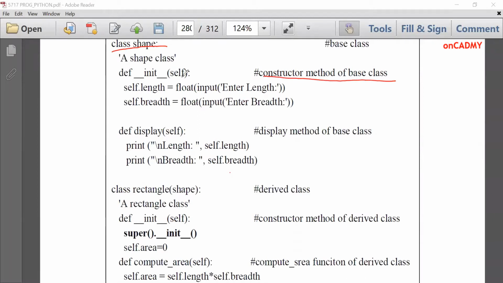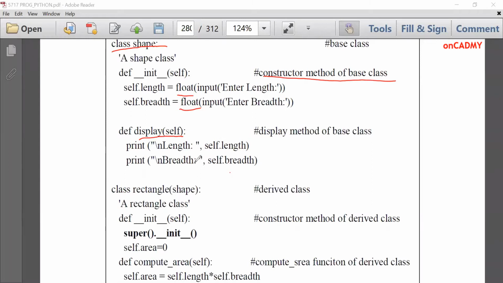We have already studied there is the init method, used for taking input of data members of a class. So we have defined it here, def init self, where it has two data members, length and breadth, written with self.length and self.breadth, and we are taking its input and converting it into float also. Then we have created another function display, which will display the value of length and breadth only.